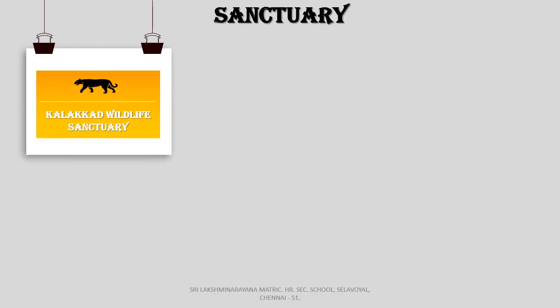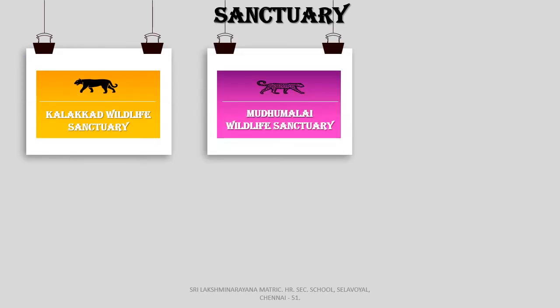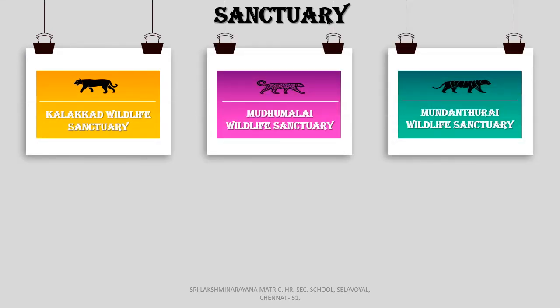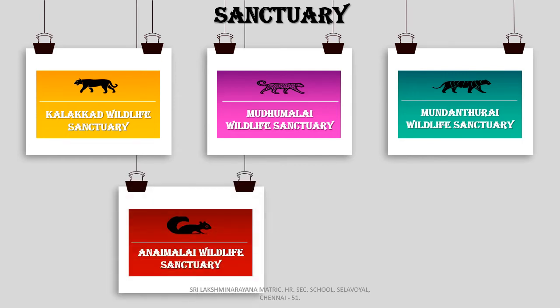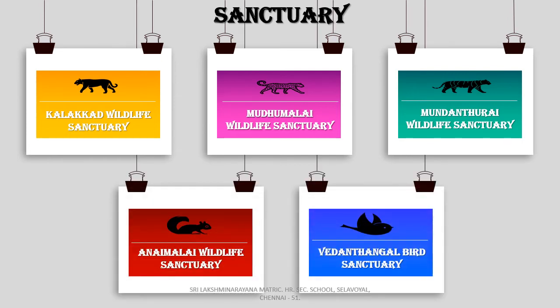In India, there are about 416 wildlife sanctuaries. In that, we are going to see 5 major wildlife sanctuaries. They are Kalakad Wildlife Sanctuary, Mudumalai Wildlife Sanctuary, Mundanthurai Wildlife Sanctuary, Anaimalai Wildlife Sanctuary, Vedanthangal Bird Sanctuary.